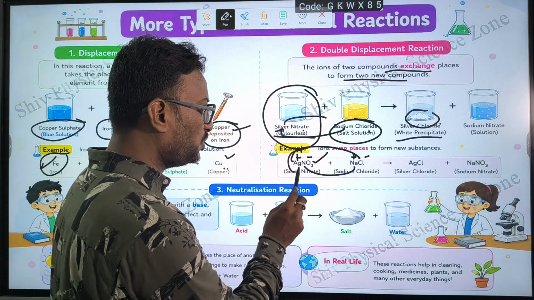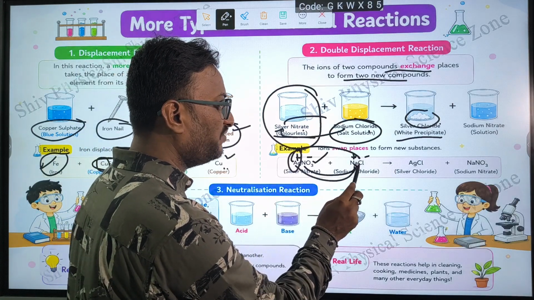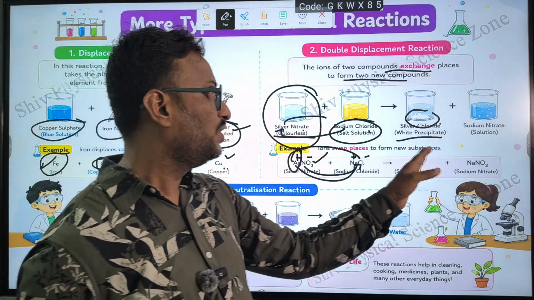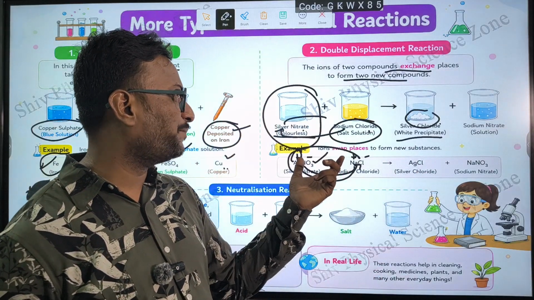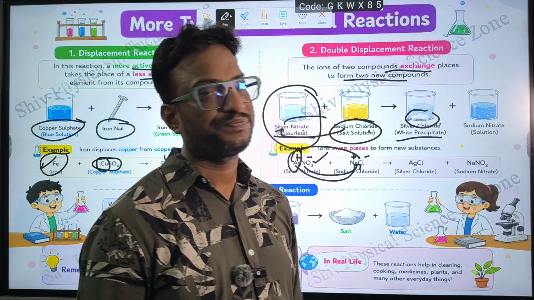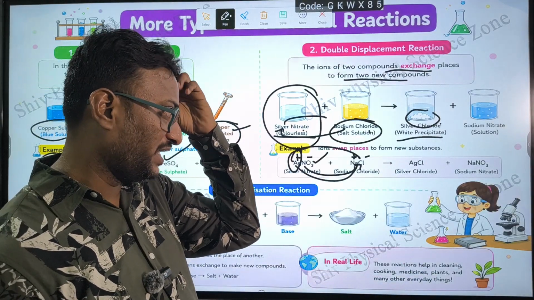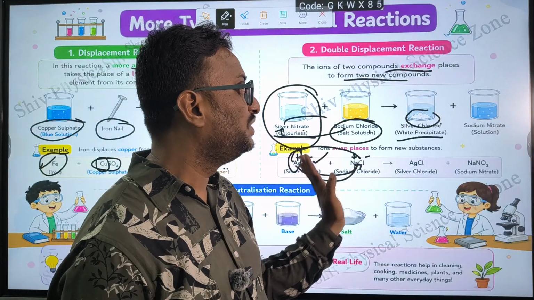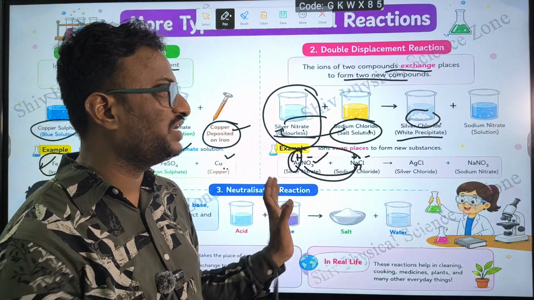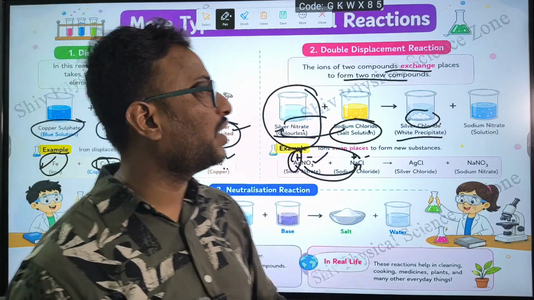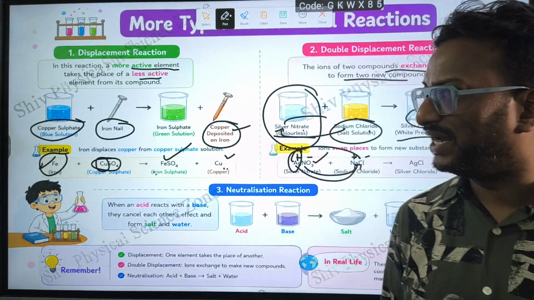Here the positive Ag combines with the negative Cl, so AgCl. The remaining positive and negative form one more compound, NaNO3. So two placements have been changing here. That is why we call it double displacement.